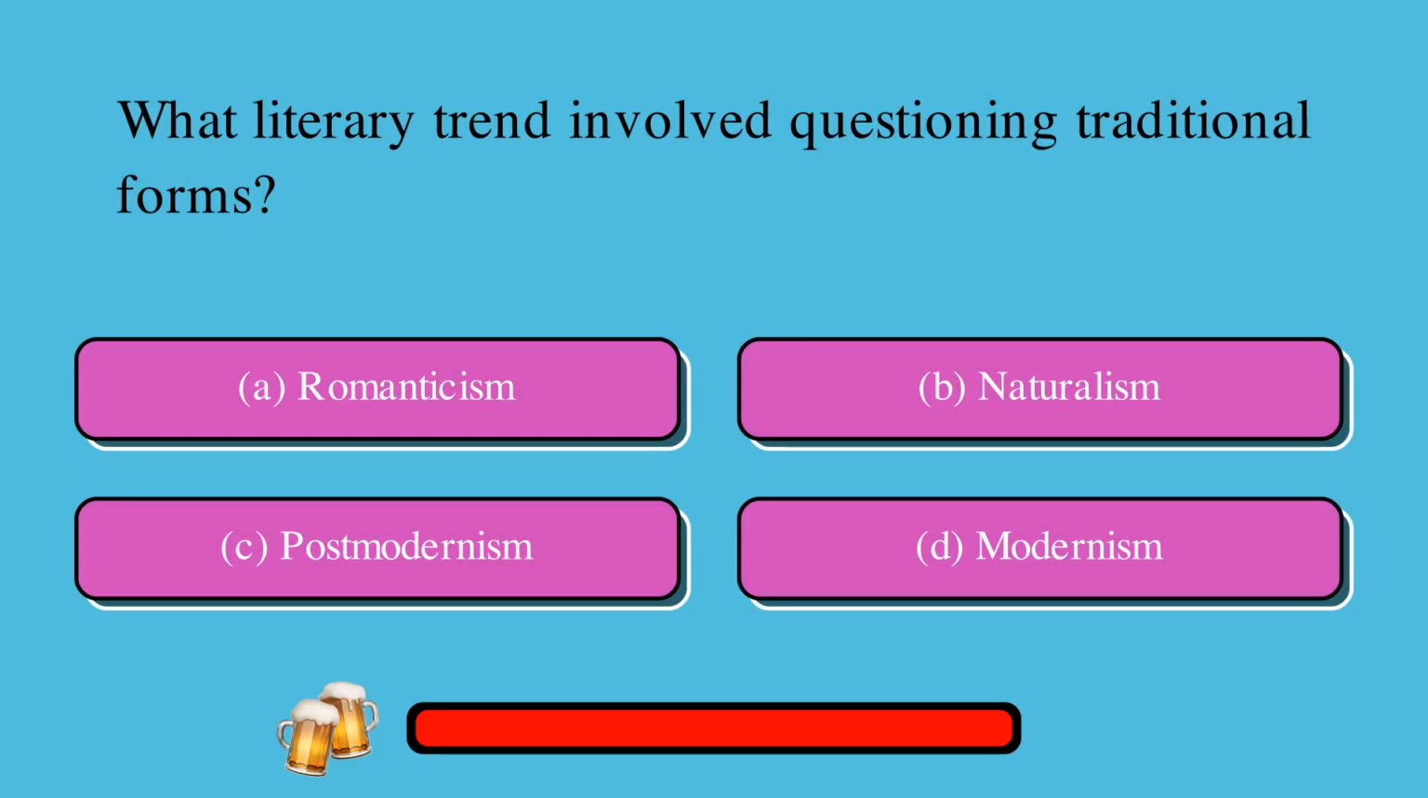What literary trend involved questioning traditional forms? A. Romanticism, or B. Naturalism, or C. Postmodernism, or D. Modernism? The correct answer is C. Postmodernism.